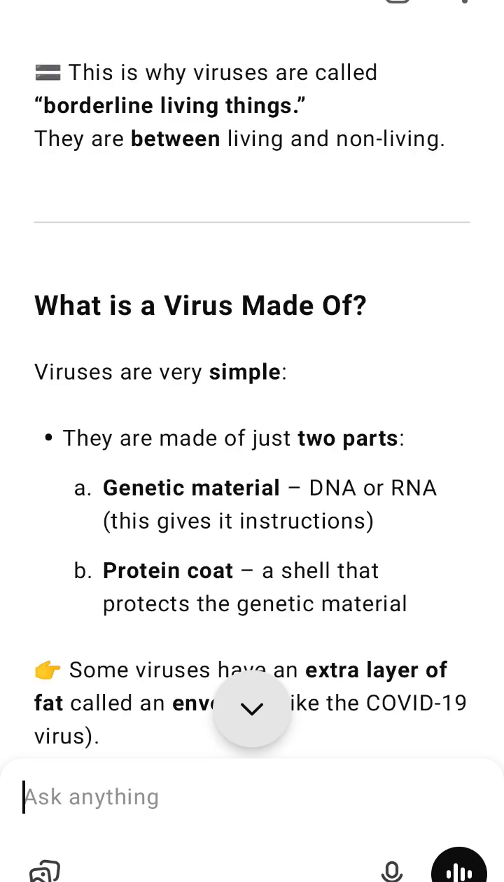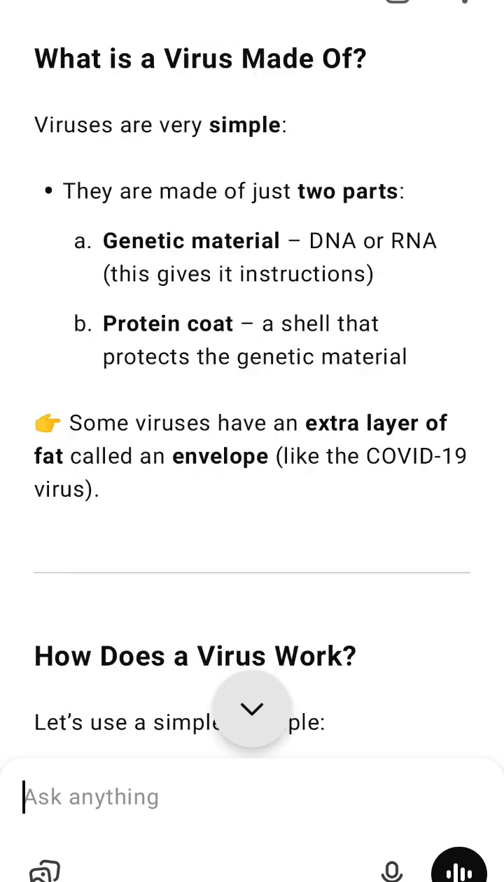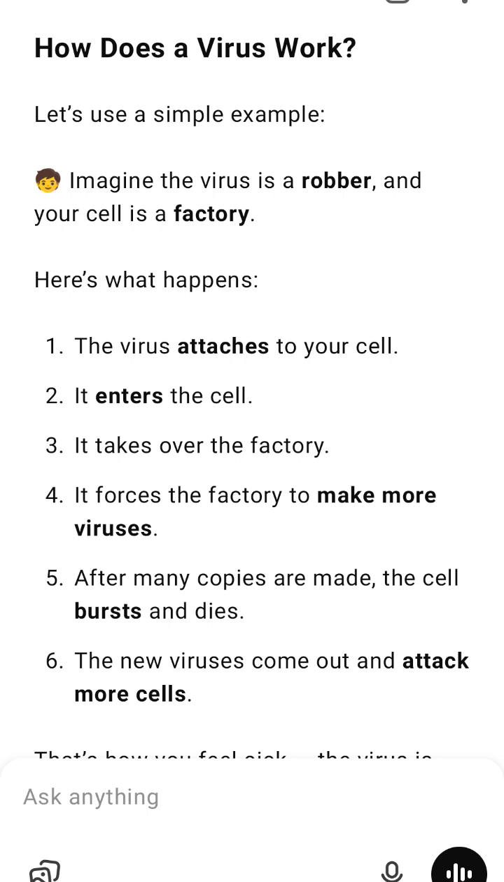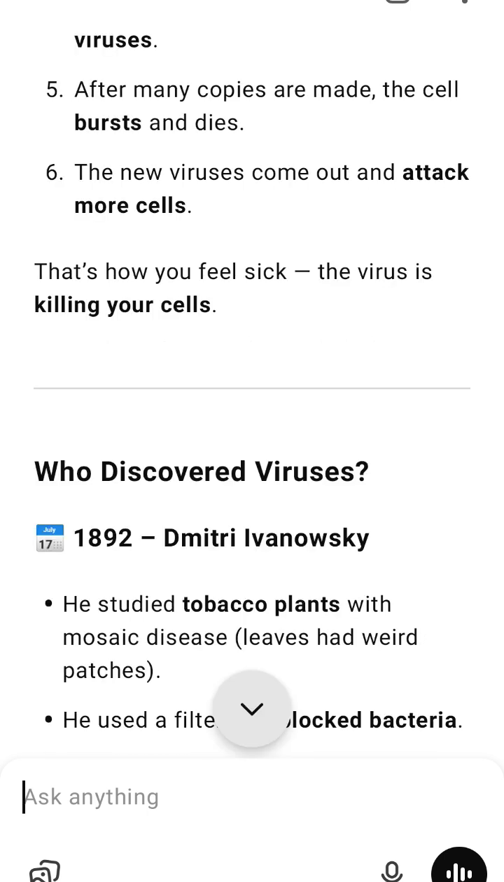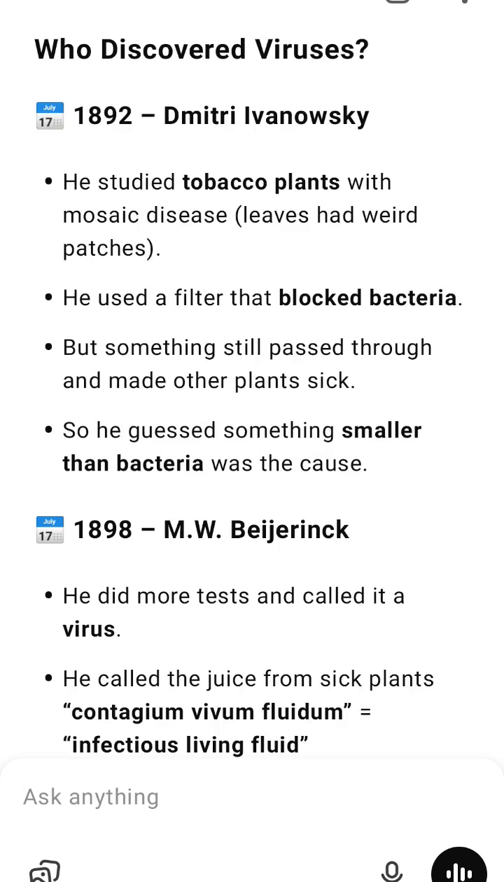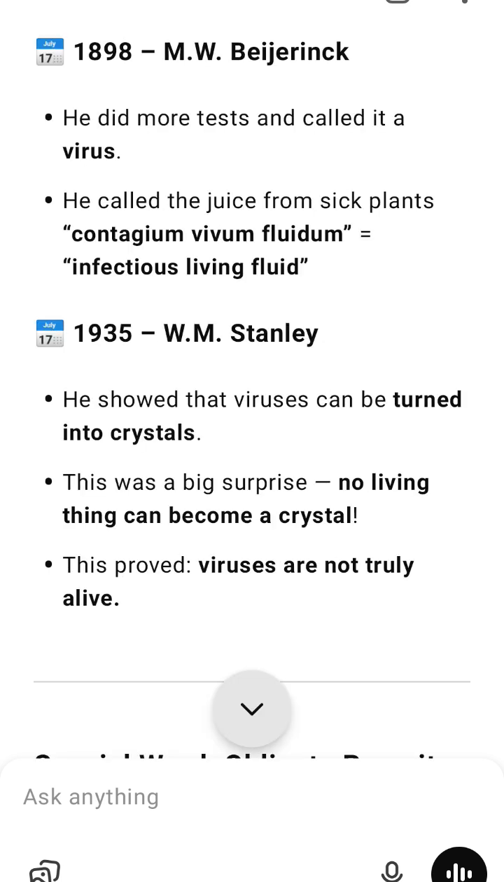Are viruses alive? Let's compare. Property, living cell, virus. Made of cells? Yes, no. Can grow? Yes, no. Uses energy? Yes. Can reproduce? Yes. Only inside a host. Responds to stimuli? Yes, no. Can crystallize? Yes. Conclusion: viruses are not fully alive, but not fully non-living either. They are in between. That's why they're not in the five kingdoms.